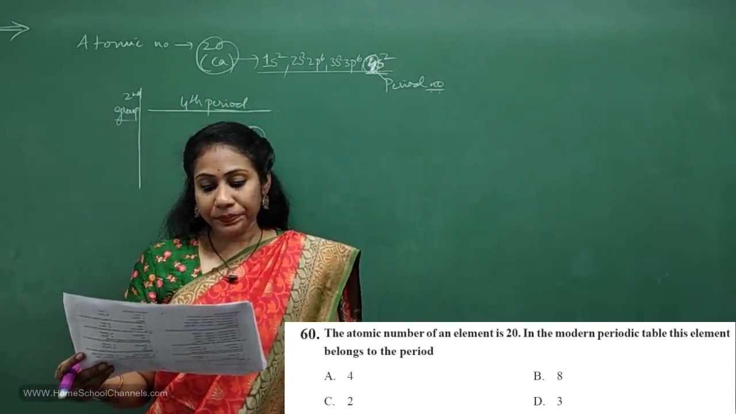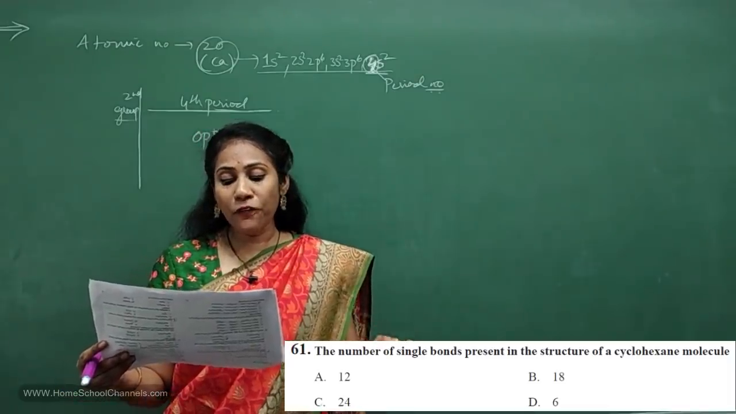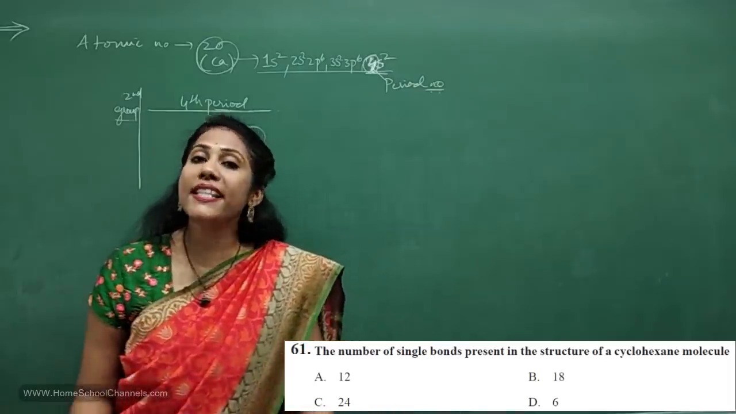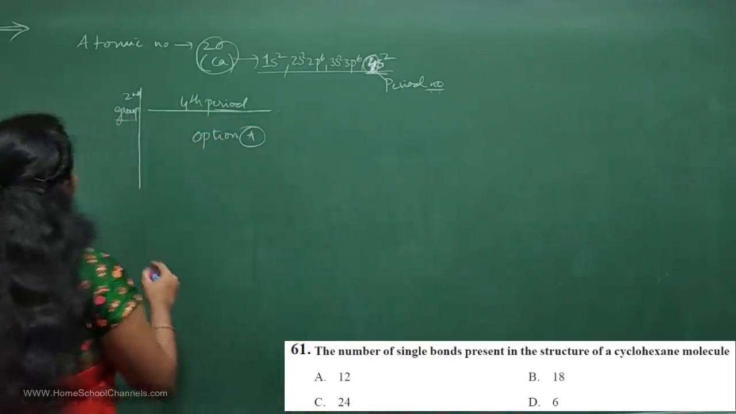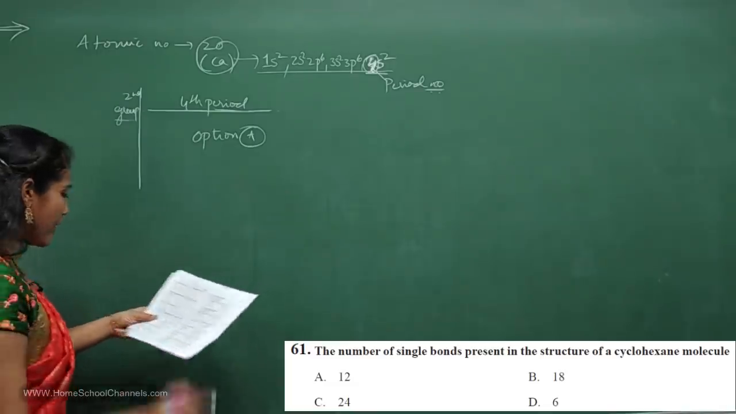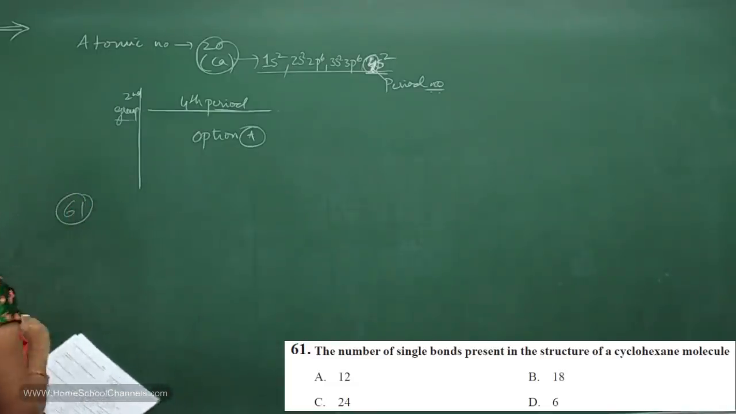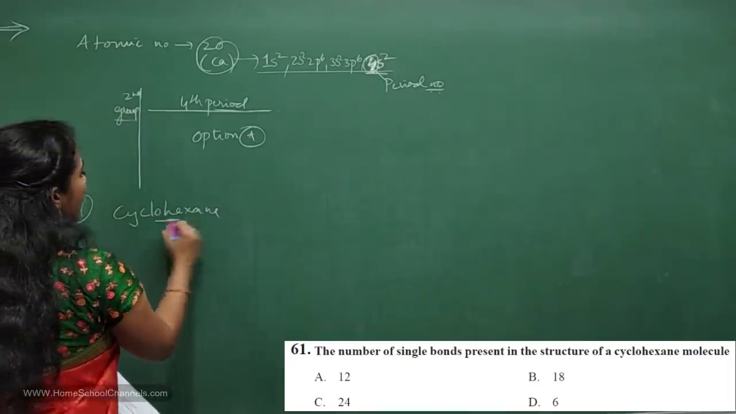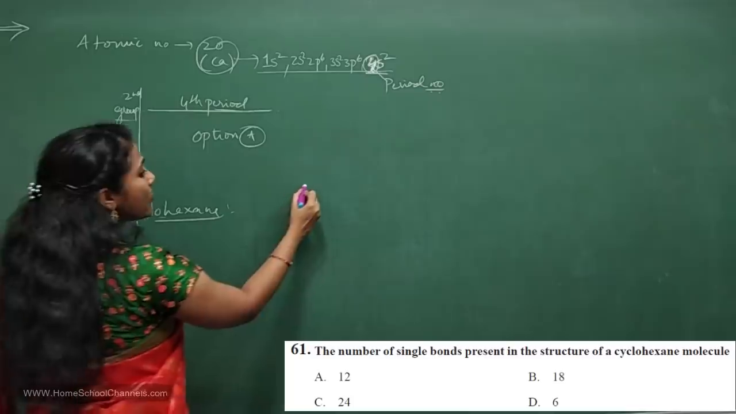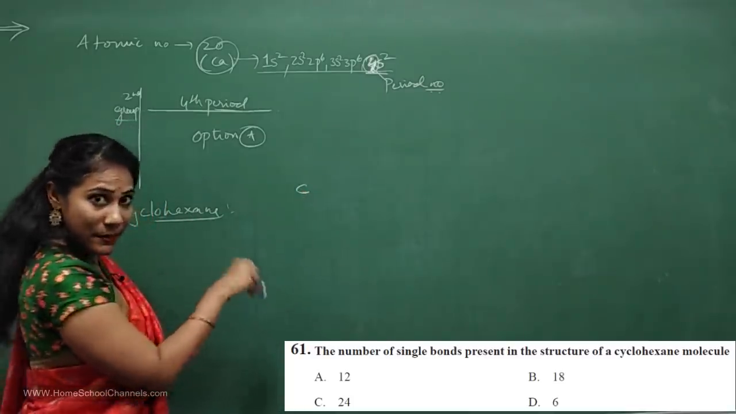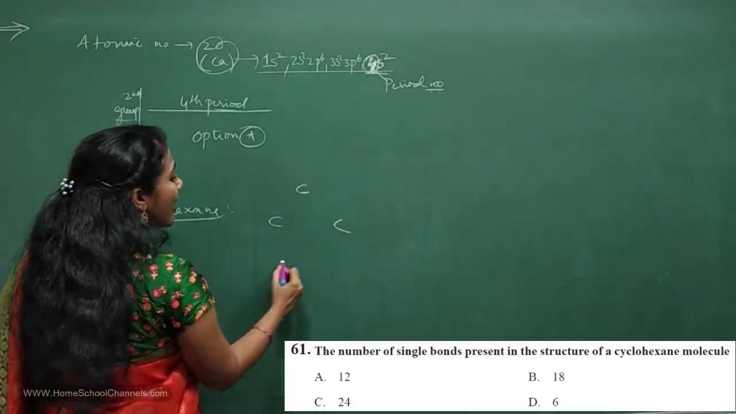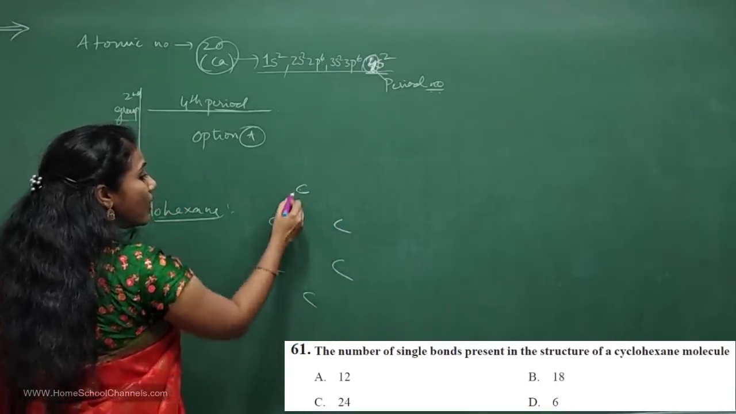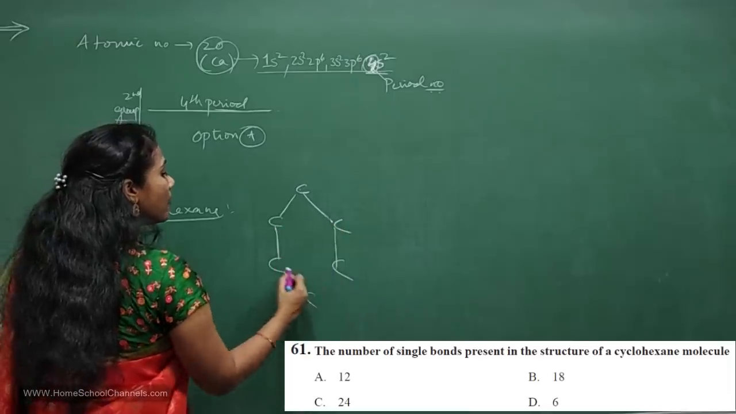61st question. Very simple. Number of single bonds present in the structure of the cyclohexane molecule. So how do you write the cyclohexane molecule? I'm talking about the 61st question. How do you write the structure of cyclohexane? Hexane means what? 6 carbon atoms. Hex means 6. All the 6 carbon atoms are arranged in a cyclic way: 1, 2, 3, 4, 5, 6. Put single bonds first.